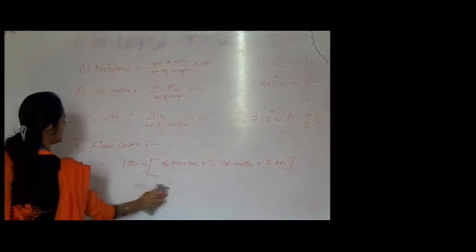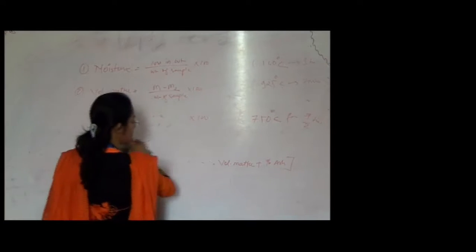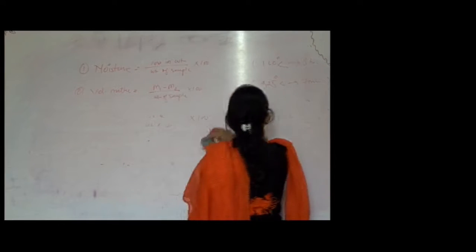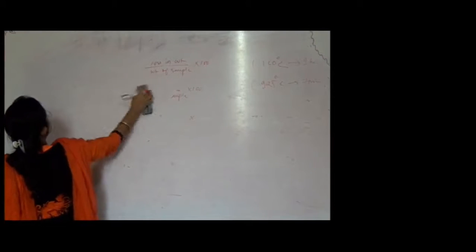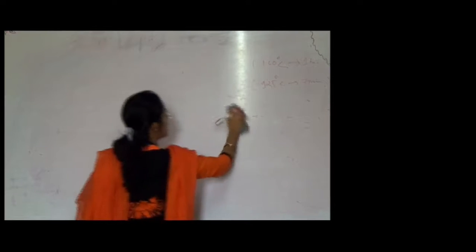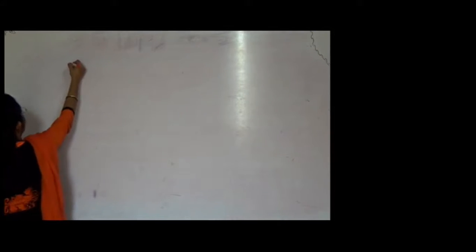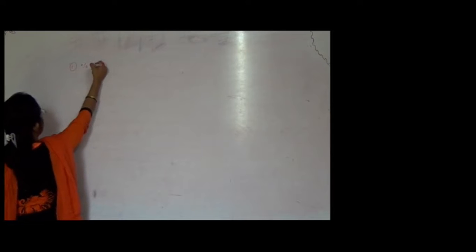So next we are moving towards the ultimate analysis. Now ultimate analysis tells you about certain parameters like percentage of carbon, percentage of hydrogen, nitrogen, sulfur and ash. So the first parameter in ultimate analysis is percentage of carbon and hydrogen.